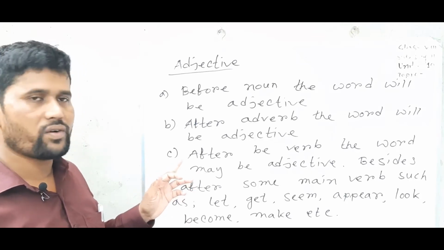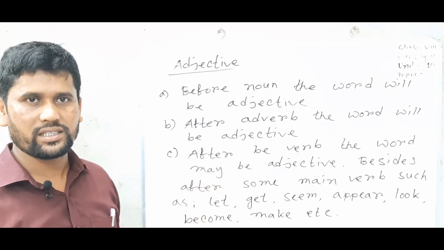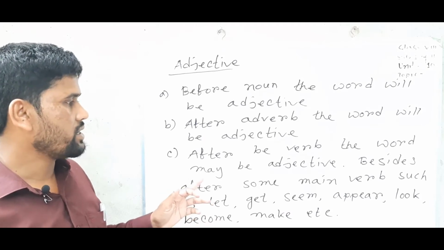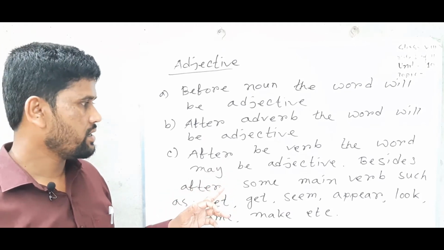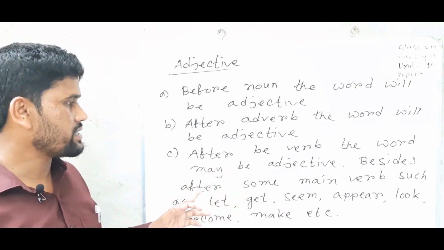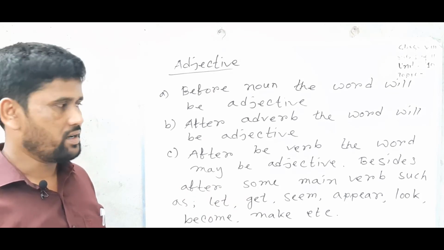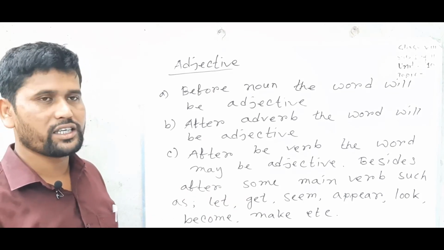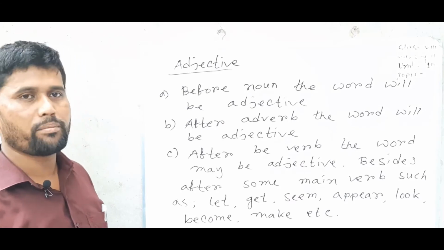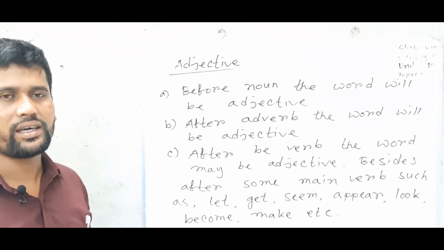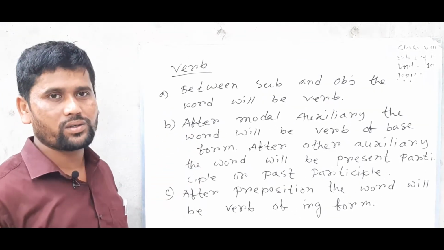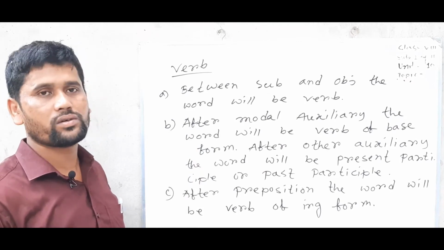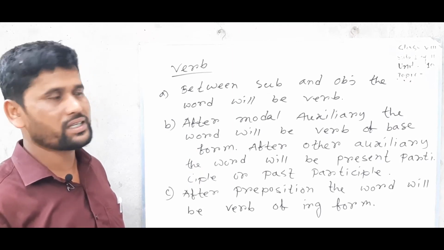And if the word is after a be verb, am, is, are, was, were, the word may be an adjective. And also besides, after some main verbs such as let, get, seem, appear, look, become, make, etc., the word will be an adjective. Now you will know how to identify a verb from the sentence.